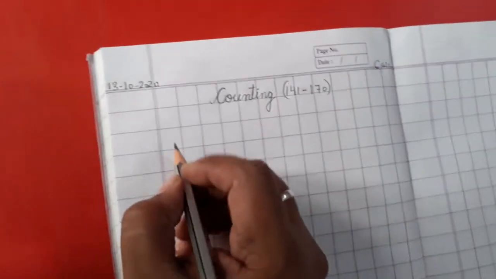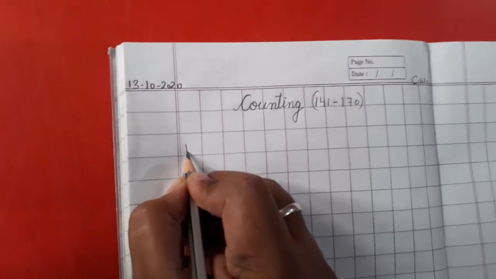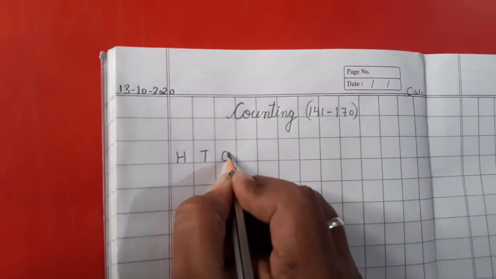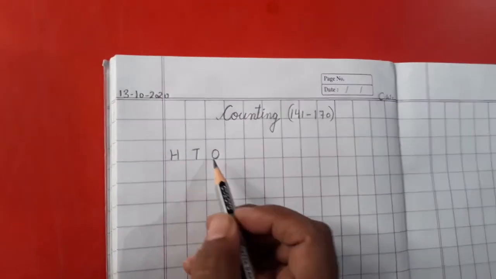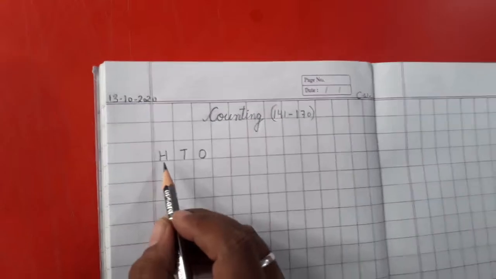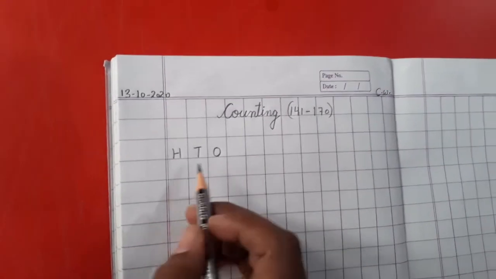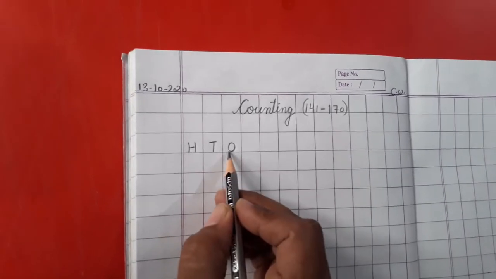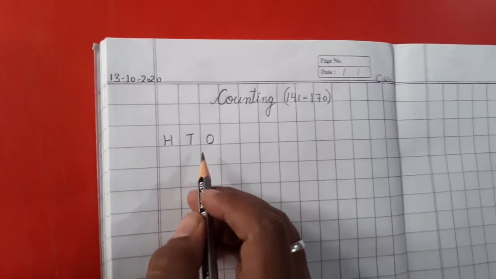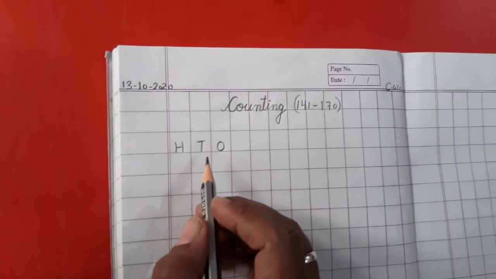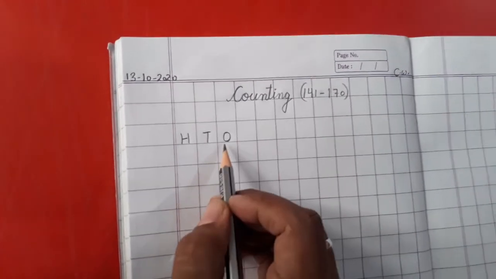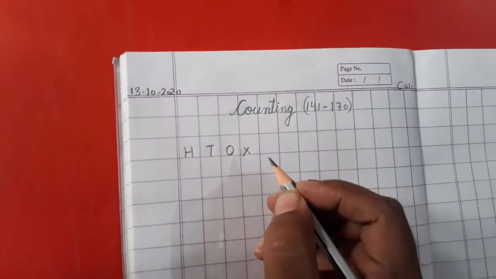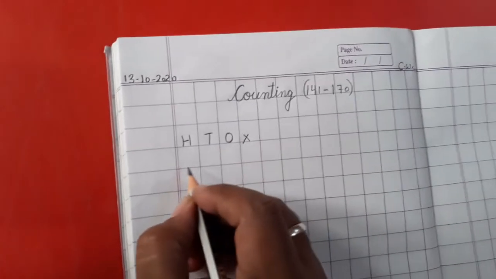Now let us start our counting. First we are going to write hundreds, tens and ones. So class, whenever you are writing, don't say HTO. We write it as HTO, but whenever you are writing, always say hundreds, tens, ones, so that you remember it and you are very much thorough with it. What is H, what is T and what is O. Clear? And then we'll put a cross mark. So now we'll start our counting.